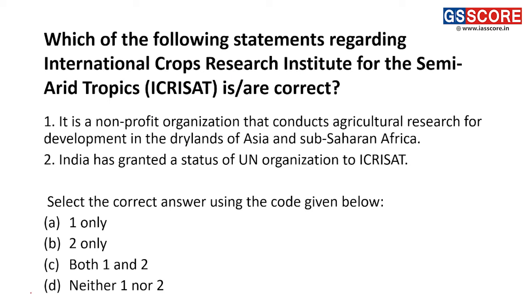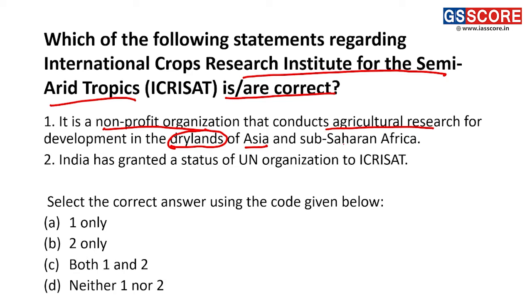Moving forward, which of the following statements regarding International Crops Research Institute for Semi-Arid Tropics is or are correct? Statement 1: it is a non-profit organization that conducts agricultural research for development in drylands of Asia and Sub-Saharan Africa. Basically, this is a correct statement.